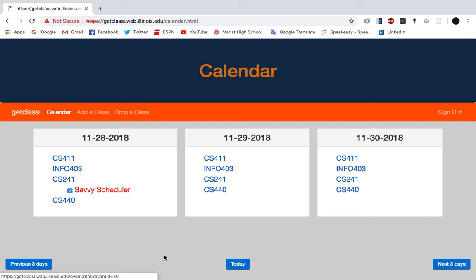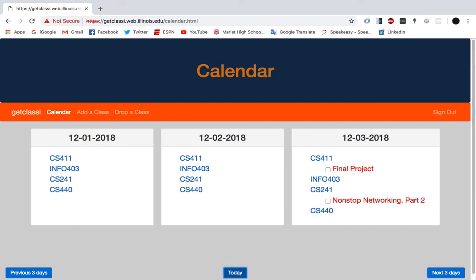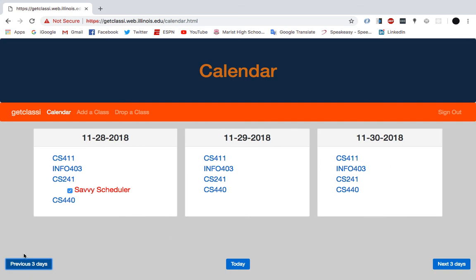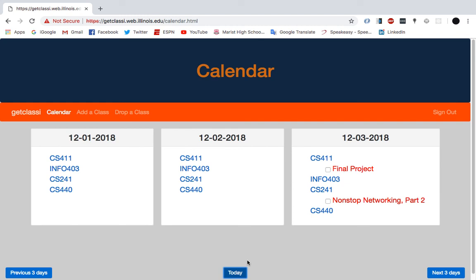Wait, isn't it going to take a long time to go back to today if you go further than that in the future? It will not. We got a nice handy button today that takes you right back to where you were. And if you check back on previous 3 days, you'll notice Savvy Scheduler stayed marked done. So once you mark an assignment as done, it always says done, unless you unclick it as done.